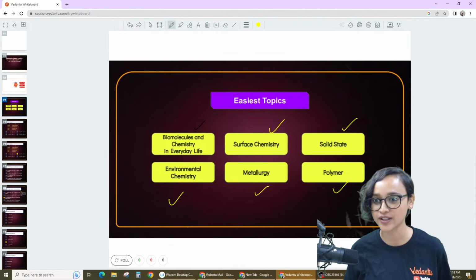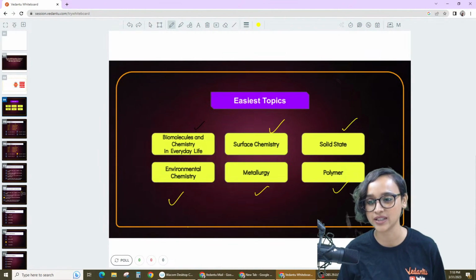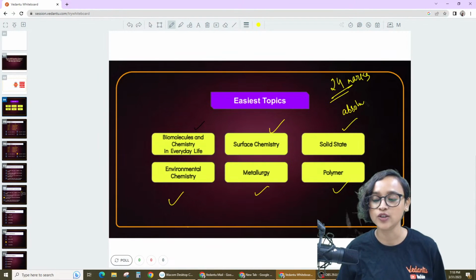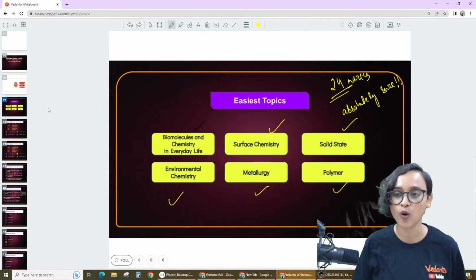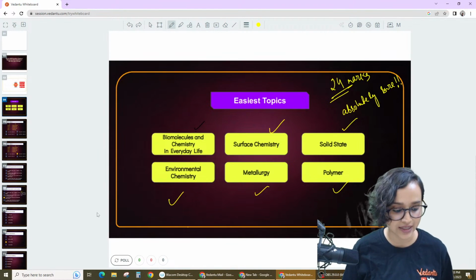4 5s are 20, 6 4s are 24. See, I am so bad in mathematics. 24 marks, guys. 24 marks, absolutely sure. Yes, you will be getting 24 marks, absolutely sure, no kidding about it. I promise that you will be able to get all the 24 marks if you study these chapters.